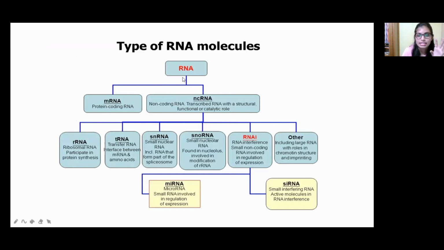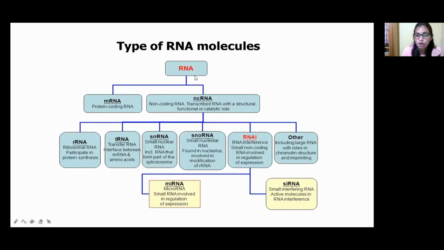First of all, RNA is divided into two types, coding RNA and non-coding RNA. In the coding RNA, only one RNA is present, that is mRNA. So wherever you find mRNA, don't even think it is non-coding, it is coding RNA.